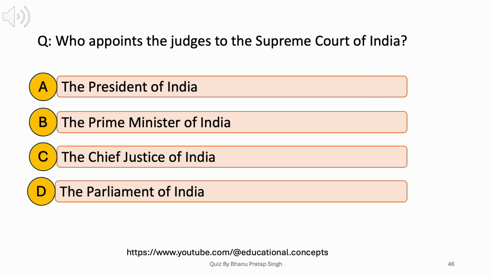Who appoints the judges to the Supreme Court of India? A. The President of India. B. The Prime Minister of India. C. The Chief Justice of India. D. The Parliament of India. Answer: A. The President of India.